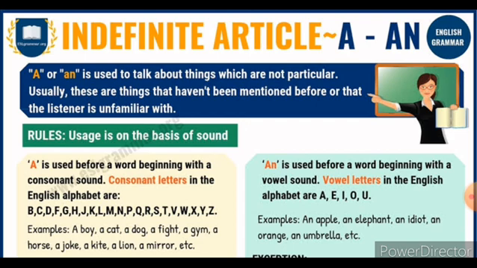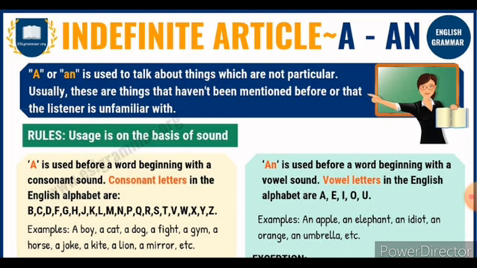The remaining 21 letters in the alphabet, that is B, C, D, F, G, H, J, K, L, M, N, P, Q, R, S, T, V, W, X, Y and Z, these 21 letters are known as consonant letters. So first you have to be clear about this. What do you mean by vowel letters and what are consonant letters? Vowel letters means A, E, I, O and U. The remaining letters are known as consonants.